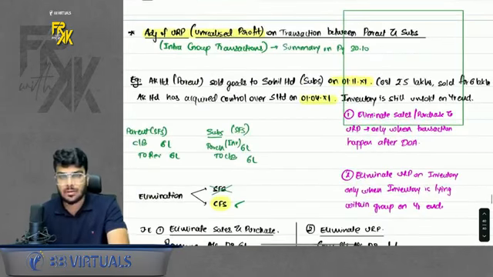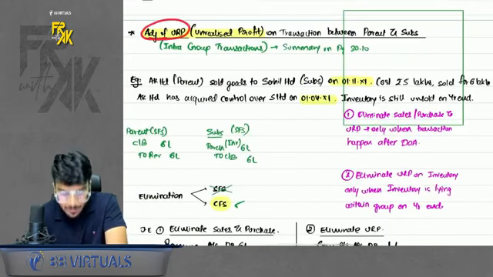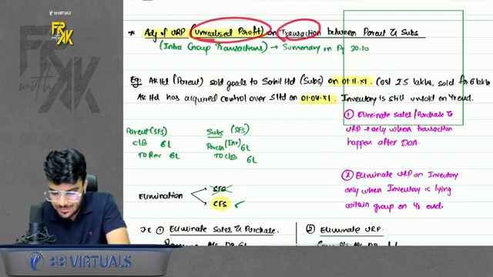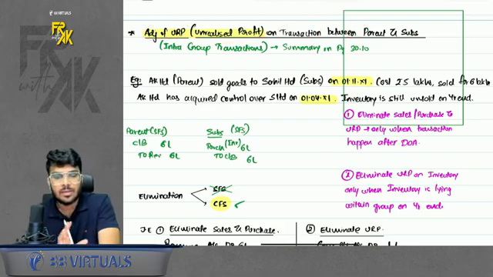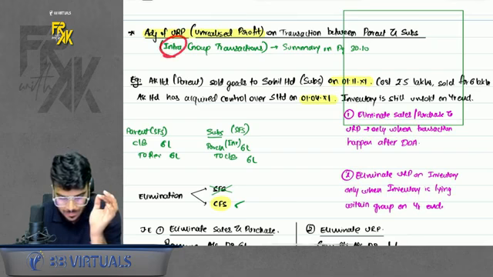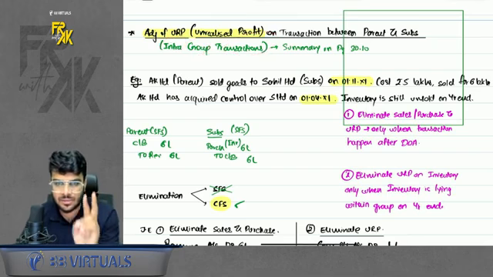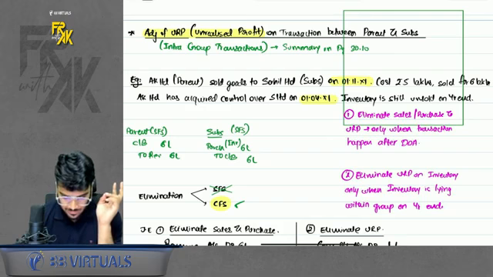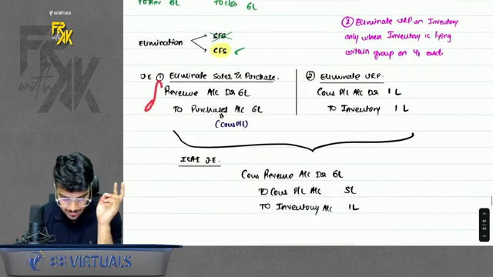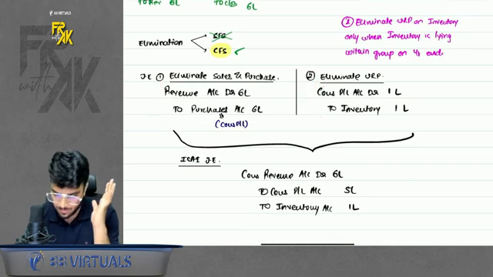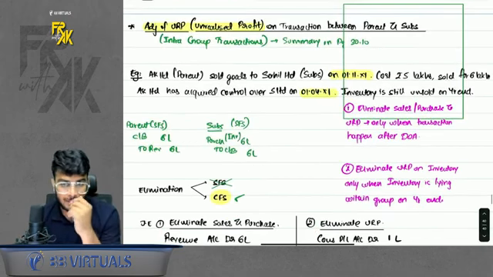Now please have a look here. Now the next part is adjustment of URP. Okay, URP means unrealized profit on transaction between parent and subsidiary. So whenever there is a intra-group transaction between a parent and subsidiary, there are two things which you need to eliminate. One is the sales and purchase between the parent subsidiary, and one is the URP element between the parent and subsidiary. Okay, these two things we will have to eliminate.